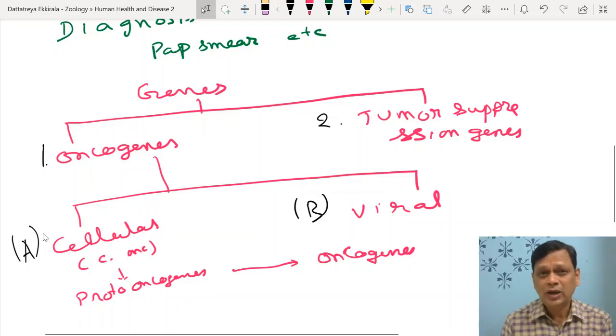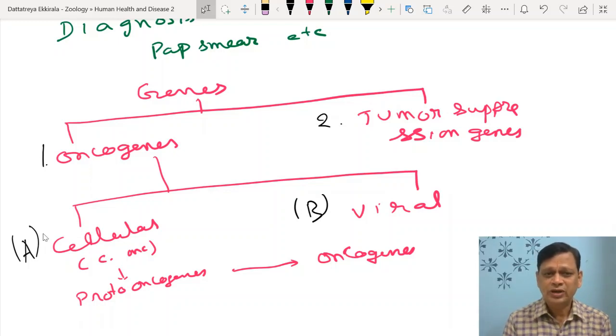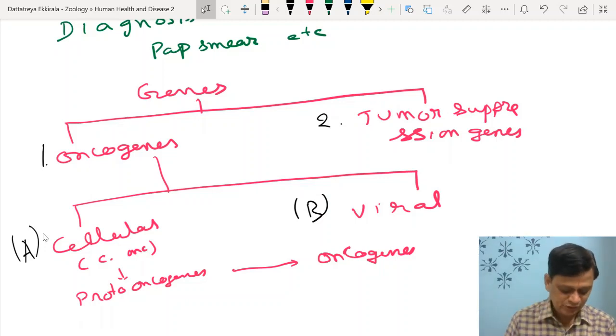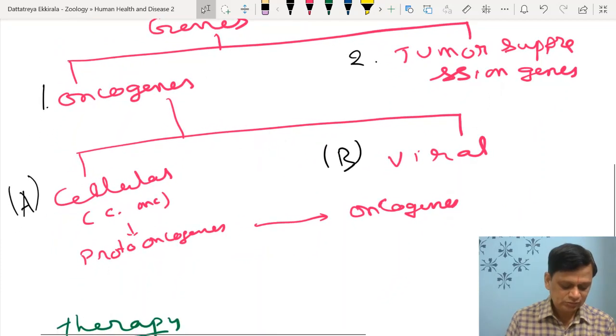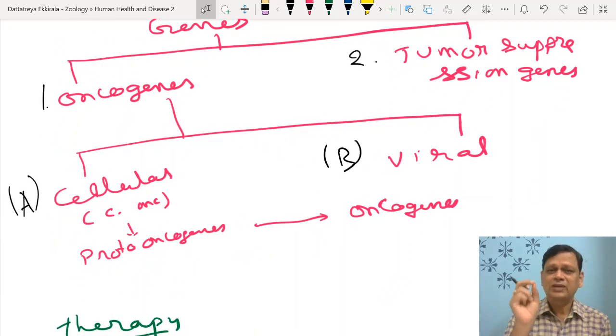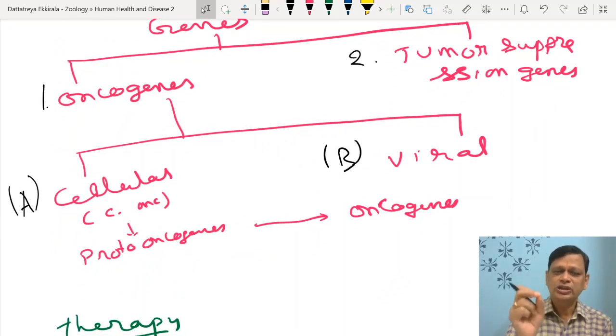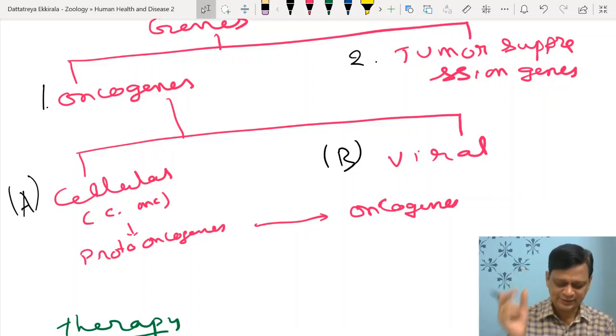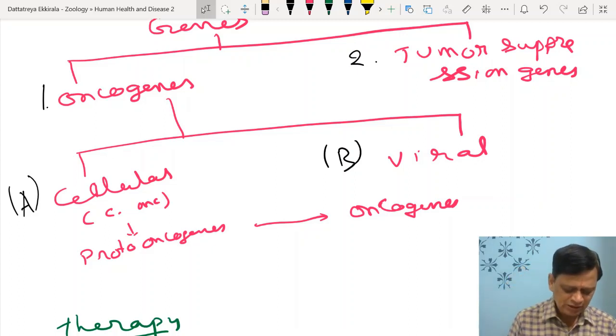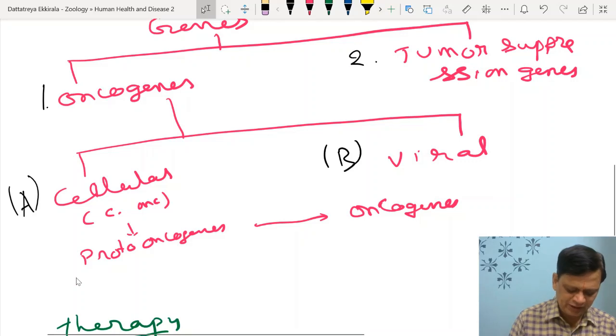Rous sarcoma, which was observed in poultry birds, was introduced by a virus. Even in HIV infection, sometimes a patient will be suffering with some types of cancers. Then cellular oncogenes means every person is provided with a gene which can cause cancer. But normally a person is provided with proto-oncogenes.